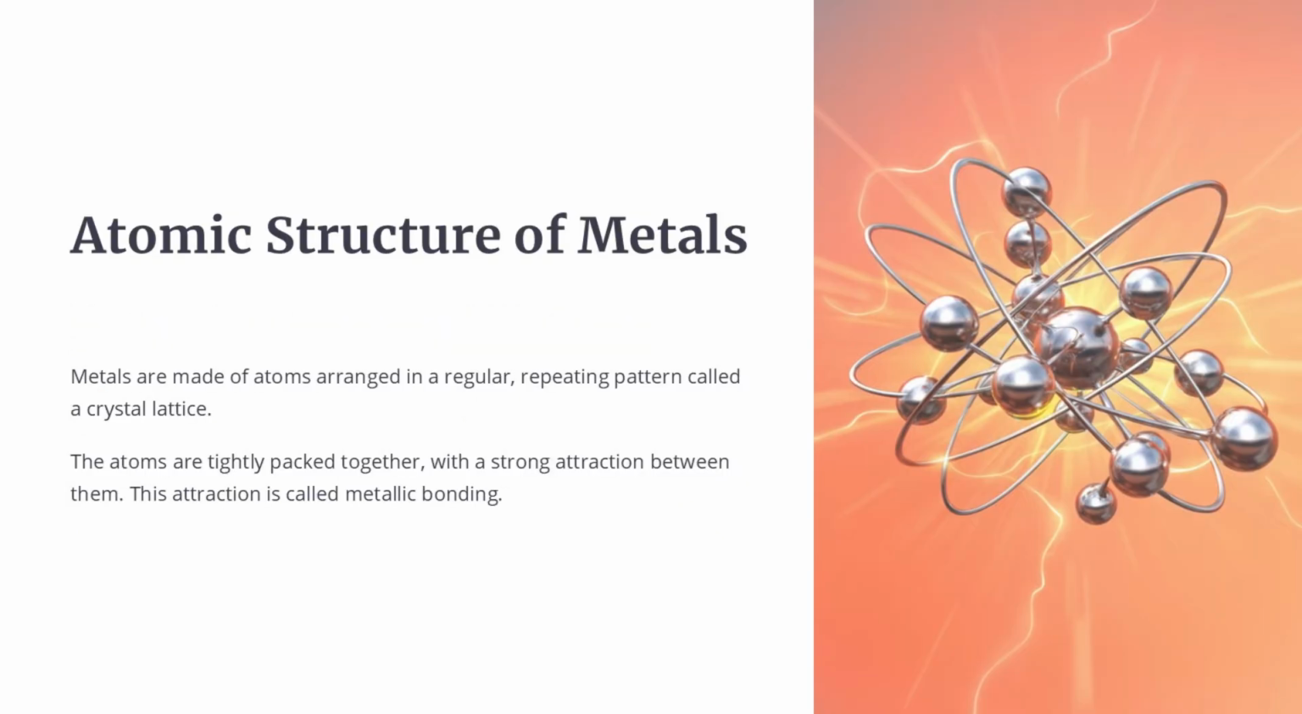Metals are made up of atoms that are arranged in a regular, repeating pattern called a crystal lattice. The atoms in metals are tightly packed together and have a strong attraction between them, known as metallic bonding. This tight packing and strong bonding gives metals their characteristic properties, like high strength, conductivity, and malleability. The crystal lattice structure and metallic bonding are what give metals their unique atomic-level structure and behavior. Understanding the atomic structure of metals is key to comprehending their physical and chemical properties.